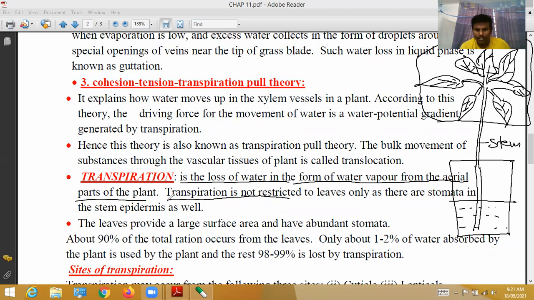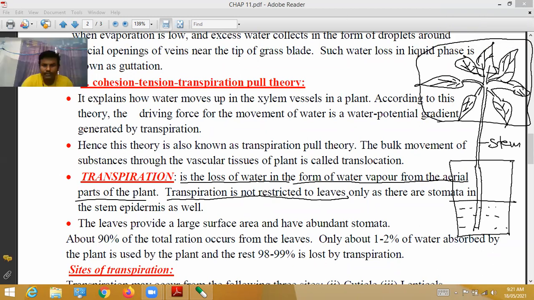Transpiration is not restricted to leaves. Here you have to remember one point: transpiration is not at all restricted to leaves. It also occurs through the cuticle and stem lenticels. Transpiration is not restricted to leaves only, as there are stomata in the stem epidermis also.